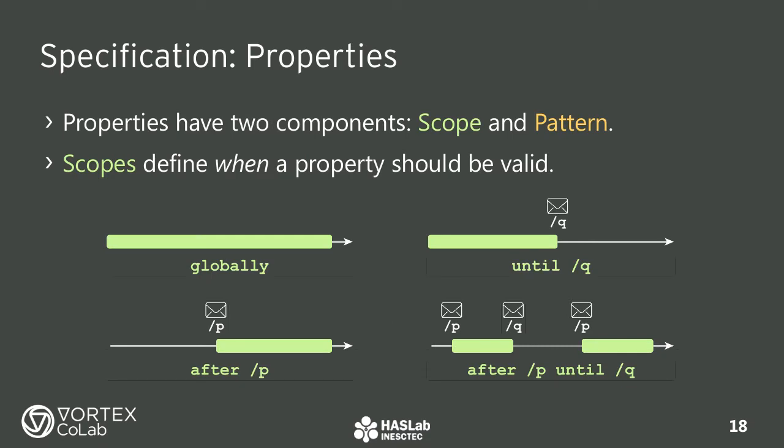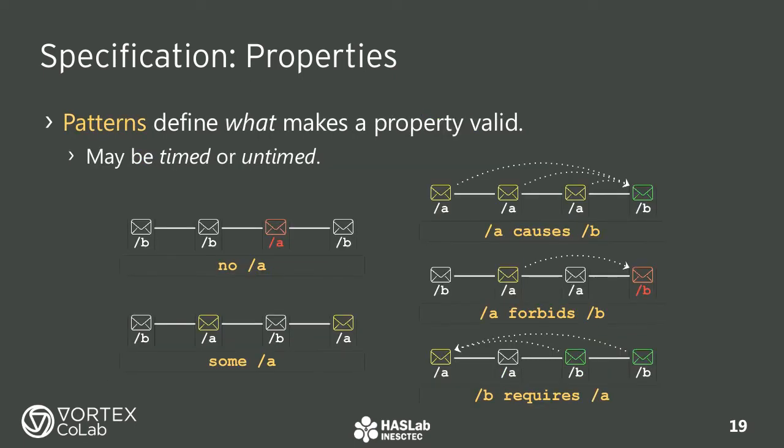Properties have two components: a scope and a pattern. Scopes define when a property should be valid. Should it be always valid? Or maybe only after a certain message or system state is observed? The patterns are used to construct the property itself. What are we trying to specify?